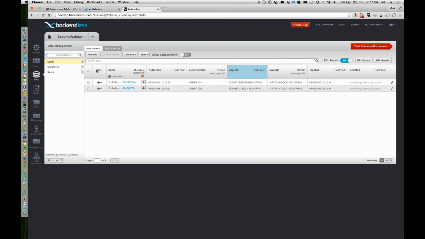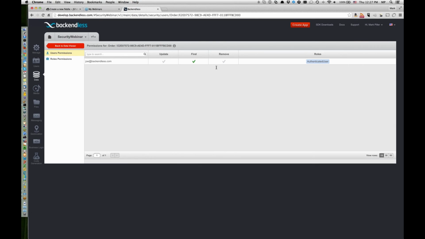One thing that I have not demonstrated yet is the access control list, which is the ACL for specific object. So in addition to the global matrix of permissions for individual table, there is also a set of permissions that each individual object has. So for instance, for this object, order 1, if I click on this ACL, then we're opening up permissions for specific order. And notice that in the user permissions, Backendless.com has defined permissions. So this green check mark was put in place by our code.